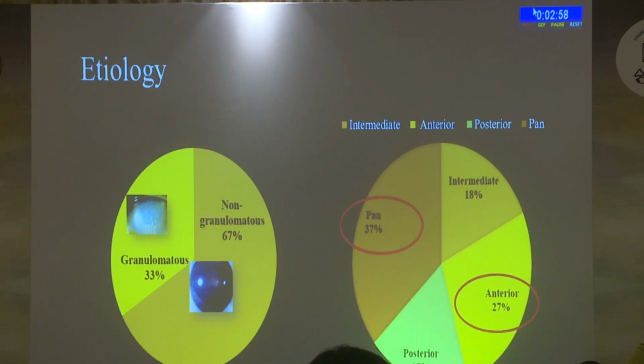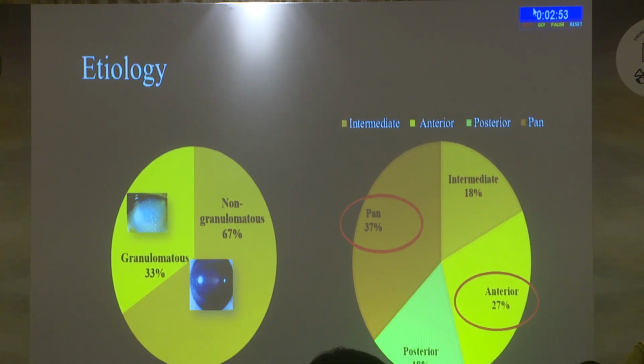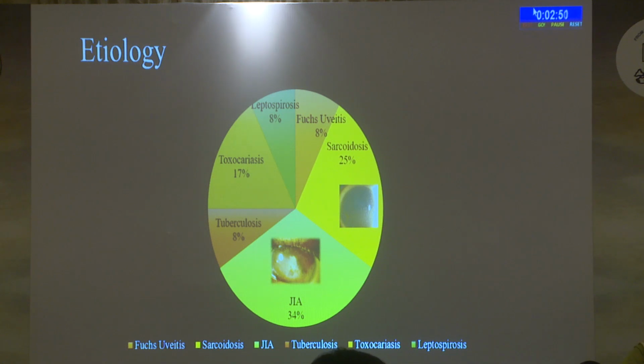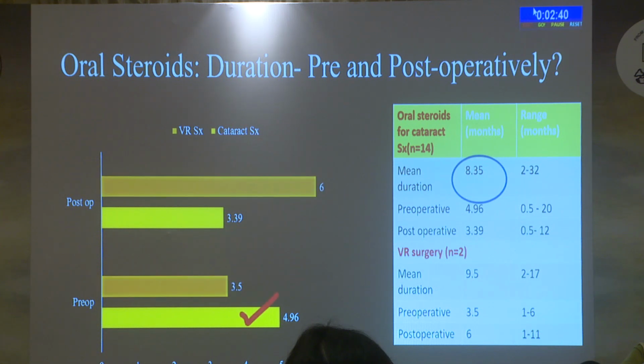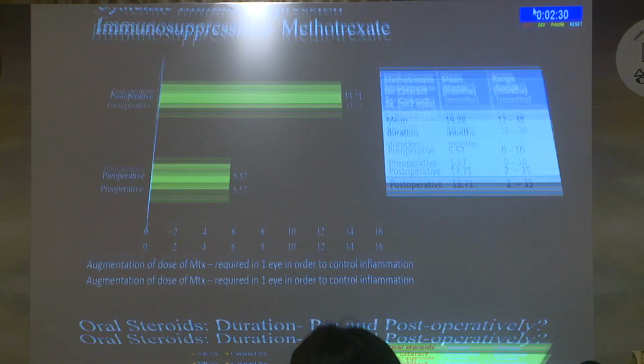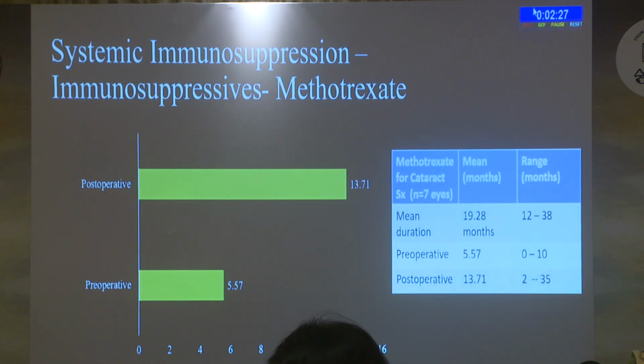On analyzing the etiology, the majority of them had non-granulomatous uveitis with panuveitis for 37% and anterior uveitis 27%. JIA accounted for 34% of the patients, followed by sarcoidosis in 25%. The mean duration of the oral steroids was 8.35 months, and preoperatively was 4.96 and postoperatively 3.39 months. Among the 2 eyes which underwent vitreoretinal surgery, the majority of the duration was given postoperatively. On analyzing the duration of the methotrexate which was given, it was given for a mean of 19.28 months, among which the majority of it was postoperative.